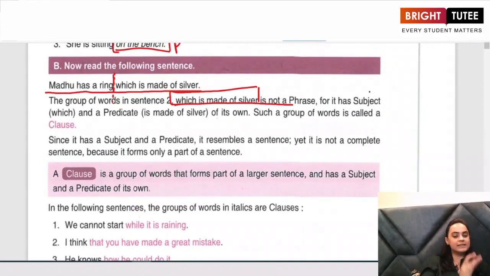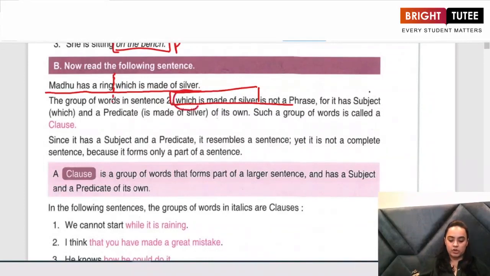Now, Madhu has a ring is making complete sense. When I talk about the second part of this sentence, which is made of silver, it is not a phrase. Why? Because it has a subject. What is the subject in this second part of the sentence?